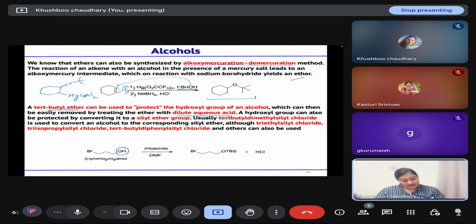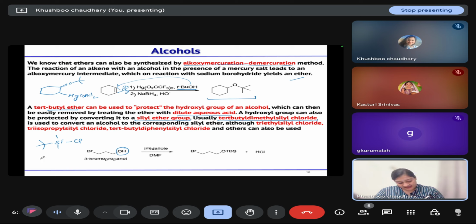The other protecting group that we can use for the protection of alcohols is the silyl ether group, which is mostly used in synthesis also. For example, tert-butyldimethylsilyl chloride: a silicon attached to 2 methyl groups, 1 tert-butyl group, and chloride. This is called TBDMS, and we will use it for the protection of alcohols.